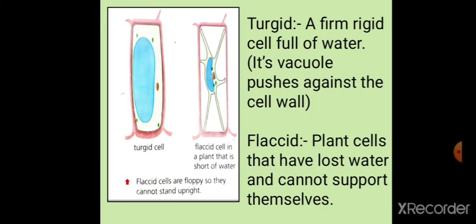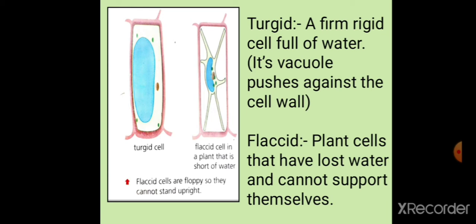Look at the picture over here. The first picture is of a turgid cell and the second one is of a flaccid cell. Normally, each cell's vacuole pushes against its cell wall. If you see the first picture and if you recall the structure of a plant cell, the blue colored thing is the vacuole, right? So what is happening? The vacuole pushes against its cell wall. So this keeps the cell turgid, which makes it firm and rigid.